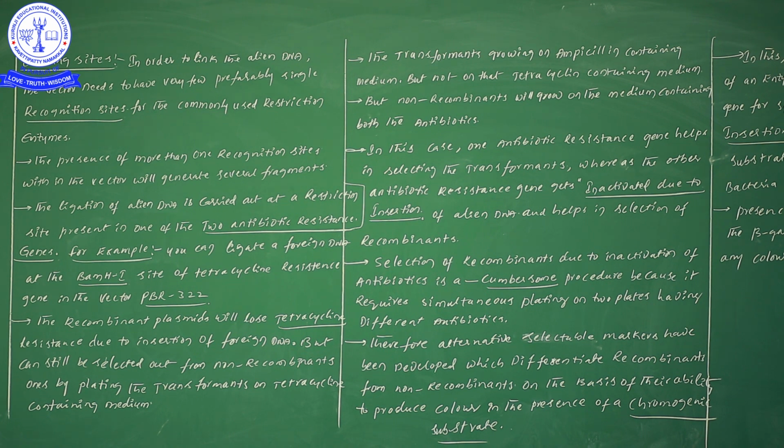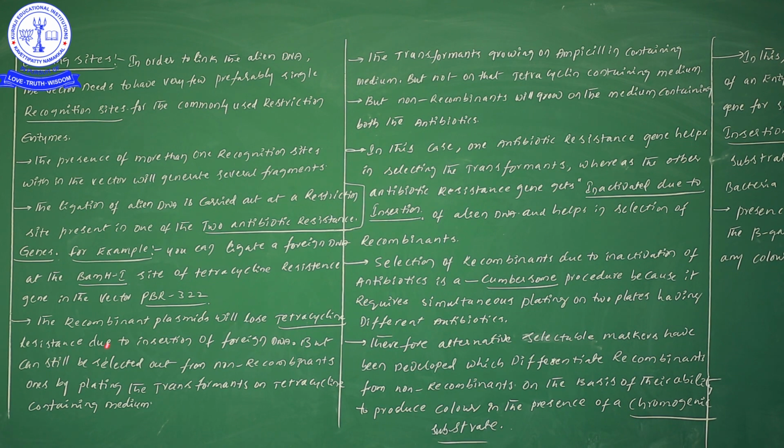The recombinant plasmids will lose tetracycline resistance. What is the point here? Listen carefully: when we introduce one foreign gene at the tetracycline region, what happens due to the insertion of the foreign gene is that the recombinant plasmids will lose tetracycline resistance.